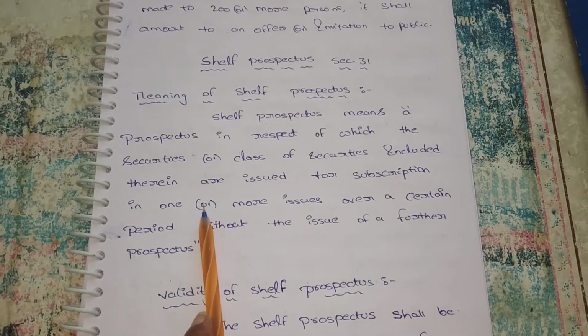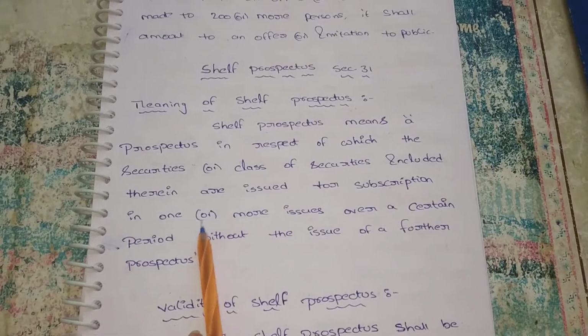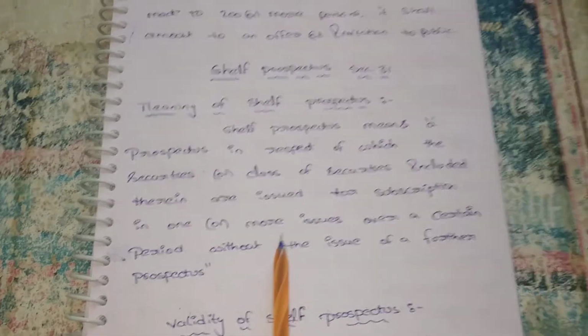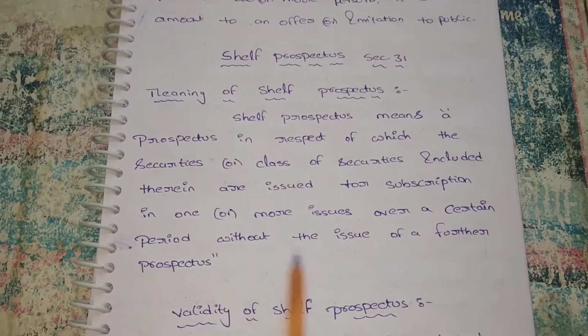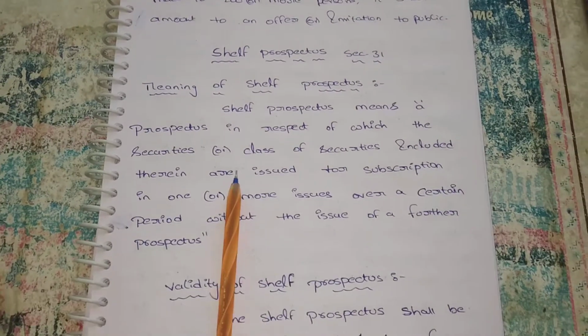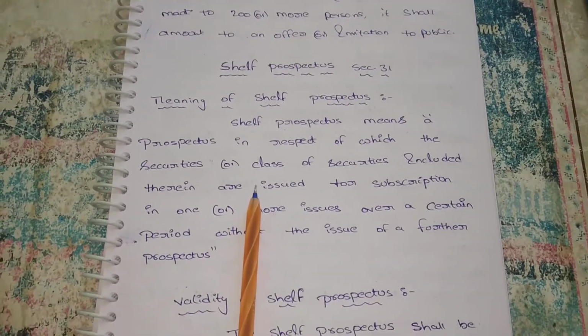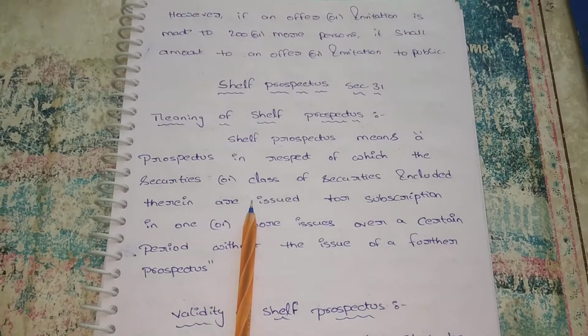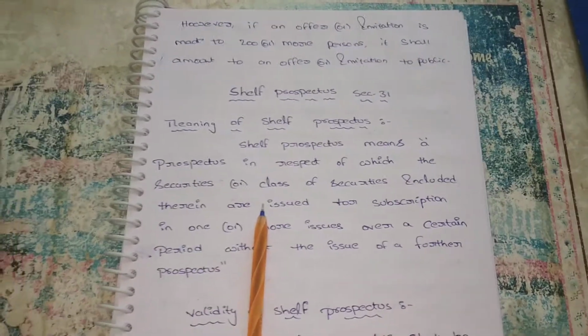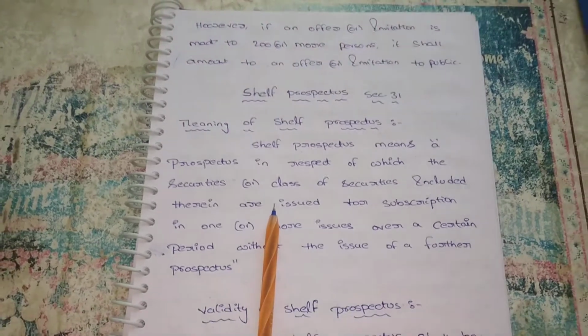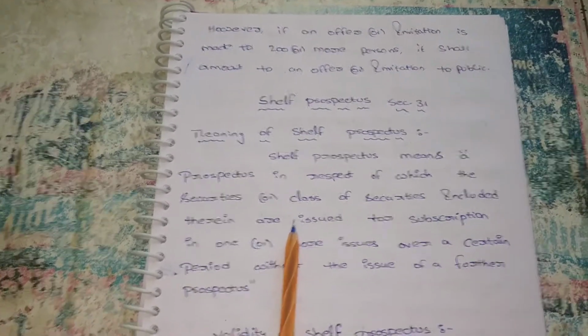They are issued to the public in one or more issues over a certain period of time without the issue of a further prospectus. We issue the securities to the public one or more times within a specified period, then need not issue the prospectus again the second time.